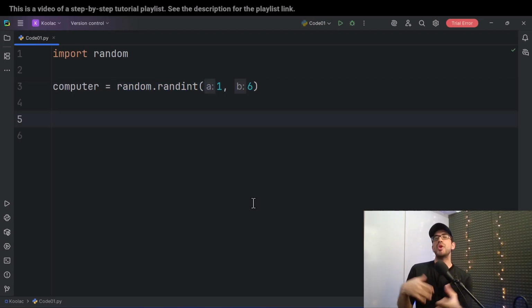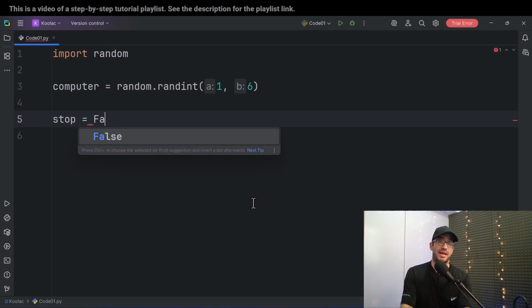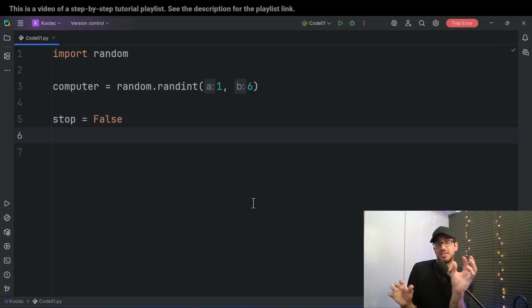So from now on, we want to do some stuff. We want to, for example, guess a number, and if that guess was correct, in that case the game is over. But if that guess was not correct, in that case we want to continue guessing so that we reach a point that we guess the correct number. So for doing so, we want to define a variable named stop, and I initially assign the false value to the stop variable. So initially the stop variable is false.